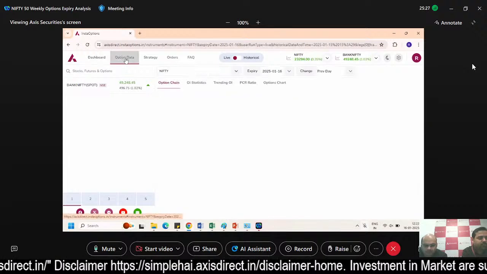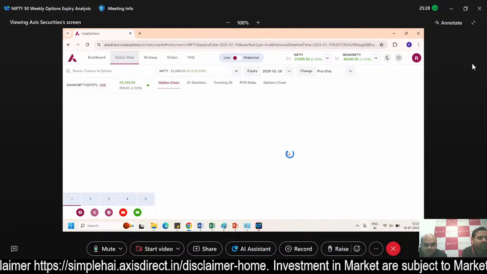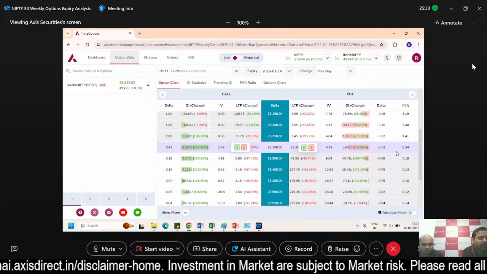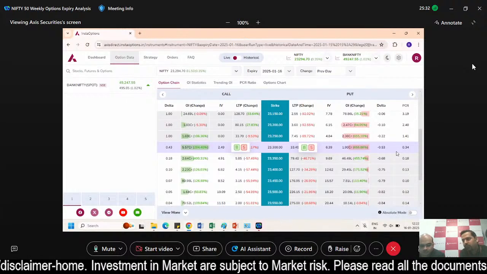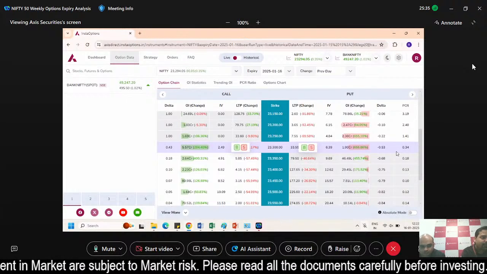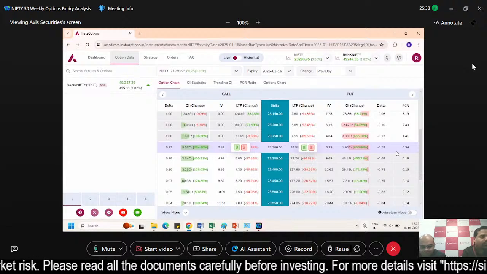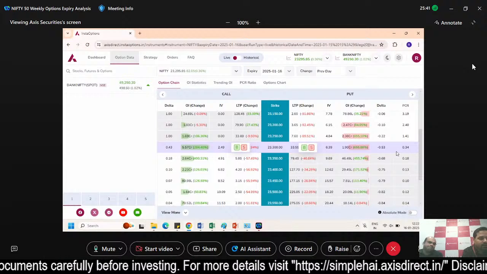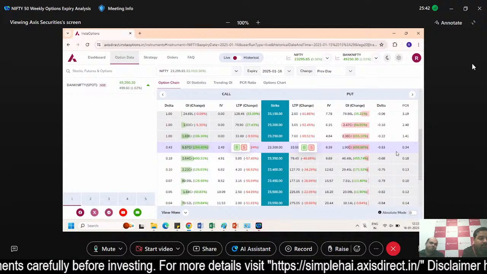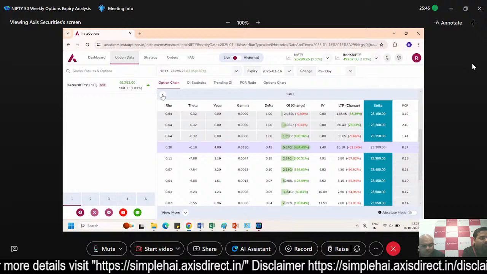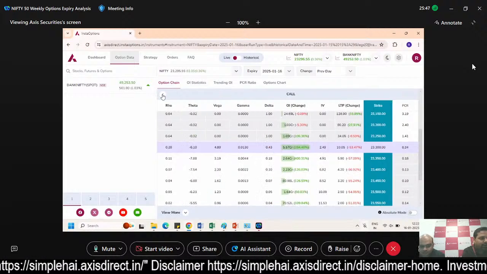Now in this you can go into the option data just to check the option chain. Now option chain you have to look at from the seller point of view, क्योंकि option chain का डेटा जो देखते हैं वो seller point of view से देखना चाहिए कि हाँ, सबसे ज्यादा कहाँ पे OI buildup हो रहा है and what is the major change in the OI data.